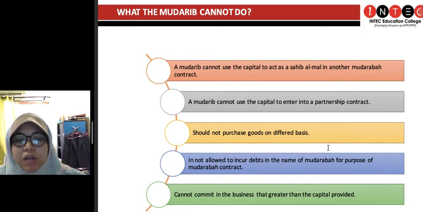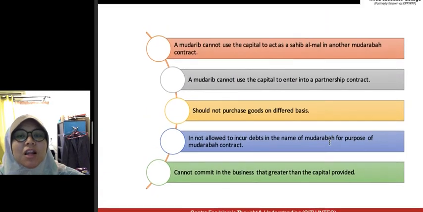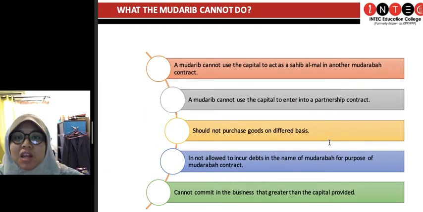And also the mudharib cannot commit in the business that greater than the capital provided. This is like the one I said. Dah bagi 50k, 50k. Dan jangan buat bisnes yang lebih besar, yang memerlukan modal lebih besar, yang kamu tahu tak cukup. Sedangkan sahibul mal bagi banyak tu je. And so, you cannot do that. And macam kita lah, we spend within our means kan. Kita berbelanja dalam kita punya kemampuan. Sama lah juga kita buat bisnes. Kita buat bisnes within the capital punya capacity.